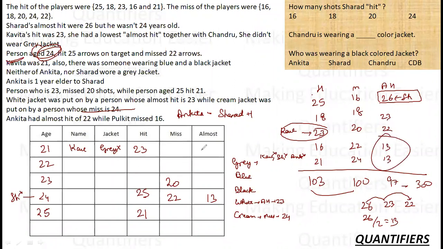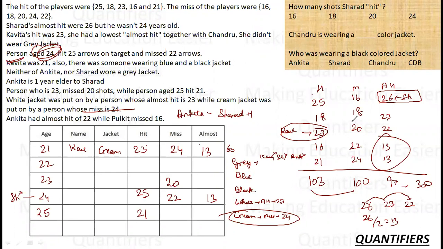So Kavita had 23 and Chandru also has 13. Sorry, Kavita had 13 and this also has 13. So now this is 23, this is 13. Then total shots are obviously 16. This must be 24. If this is 24, what do I know about 24? The person whose miss was 24 was wearing a cream jacket. So she is wearing a cream jacket. So these are the facts that I have.